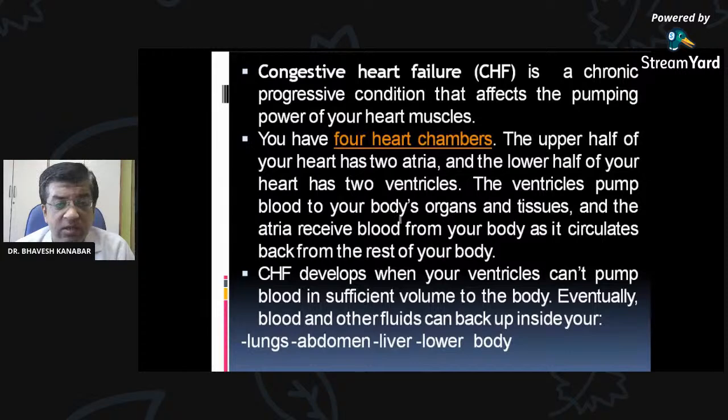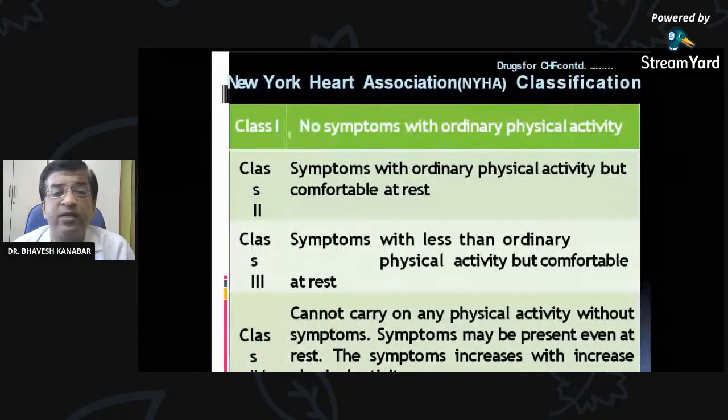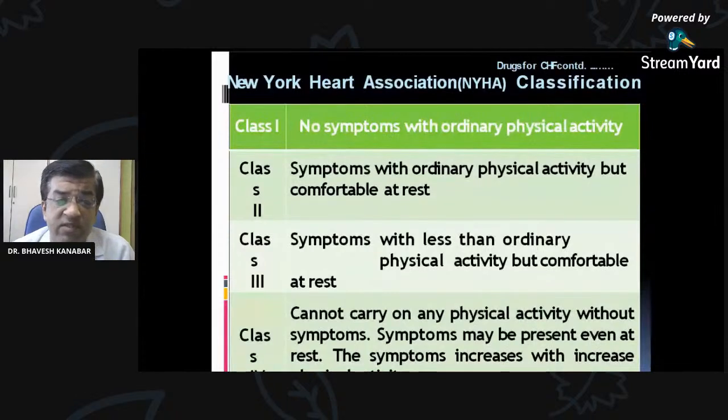So that is this condition. According to the New York Heart Association classification, there are 4 classes: class 1, class 2, class 3, and class 4. In class 1, there are no symptoms with ordinary physical activity. Progressing from class 1 to class 4, the disease becomes severe. Class 1 is no symptom, meaning mild disease, asymptomatic. Heart failure is there, but there is no symptom on ordinary physical activity.